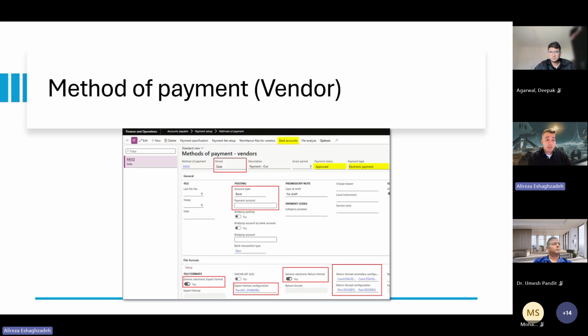The next part is the vendor method of payment. You need to create the method of payment here and activate it for the generation of the payment file. For example, in this case, I have activated it for the export, which is the pain.001, and also for the import, where one is used for a received file and another, which is secondary, is for the settlement file.